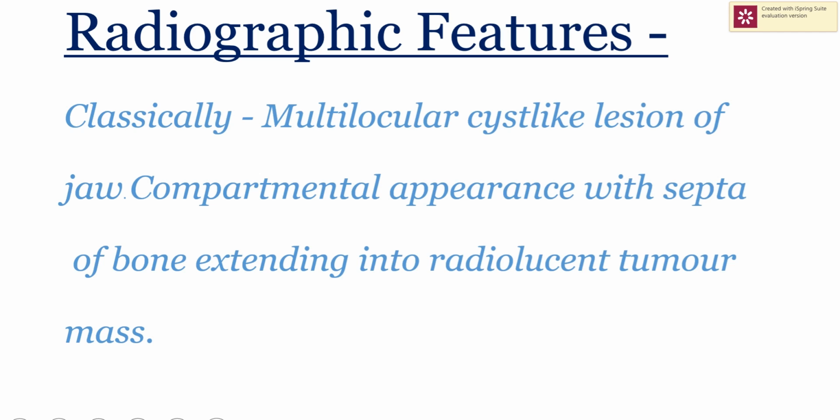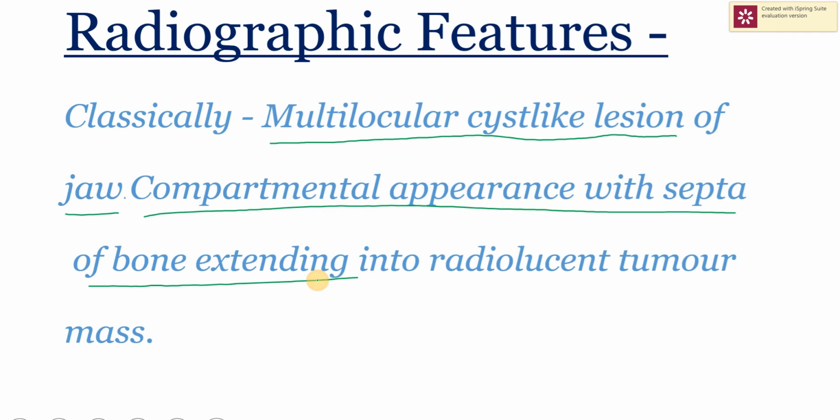Now we have seen the clinical features. Let's see what are the radiographic features. How will it appear on the radiograph? So the classic appearance of ameloblastoma is multilocular cyst-like lesions of jaw. That is compartmental appearance with septa of bone extending into radiolucent tumor mass. I'll explain what I mean.